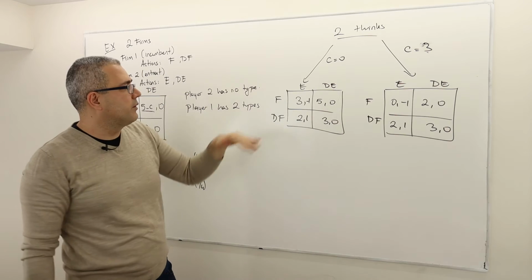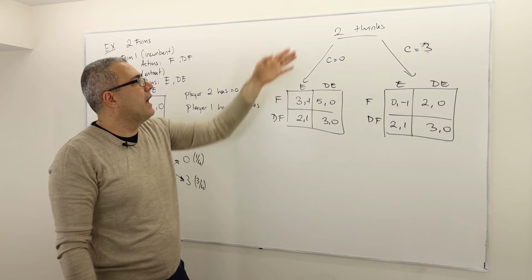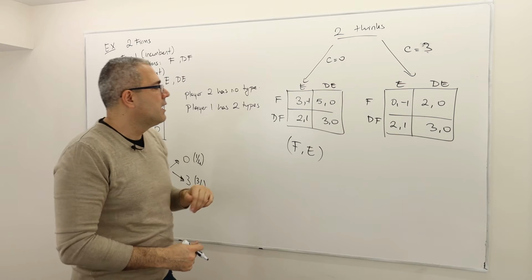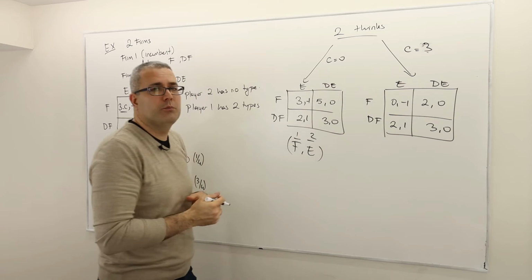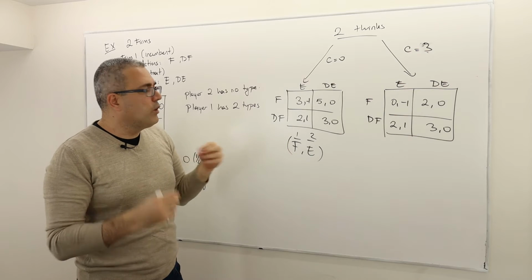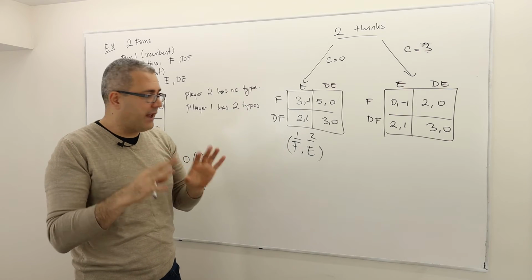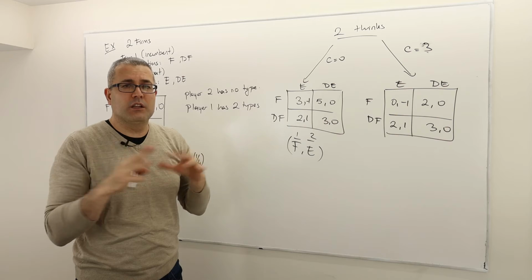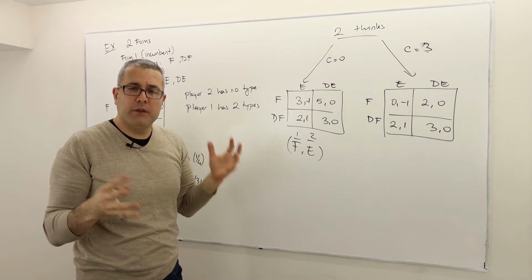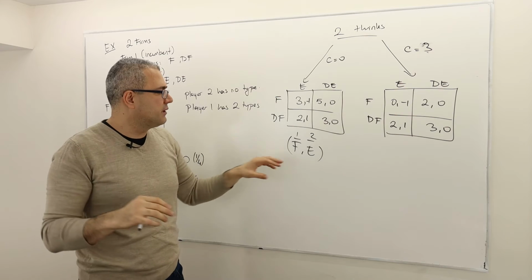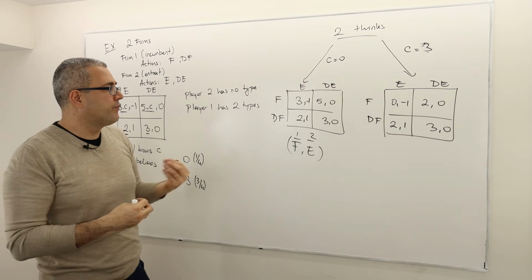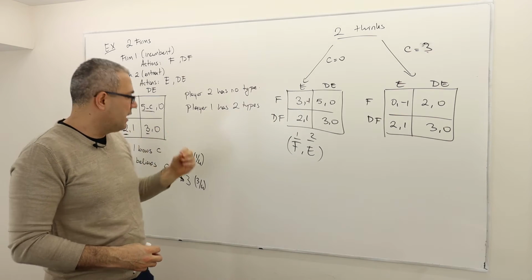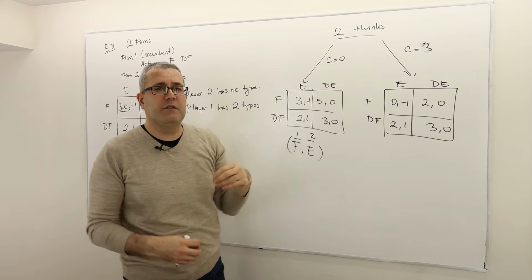So once, for example, his opponent chooses fight and player 2 chooses enter, right? Fight, enter, for example. So this is what player 1 plays, this is what player 2 plays. So here, player 1 will know about his payoff. Again, assuming that player 1 plays fight, player 2 plays enter, and this is common knowledge for some reason. Let's suppose this is known before they play the game. This is a hypothetical situation. Player 1 is going to know his payoff. Well, if C is 0, he knows that his payoff is going to be 3. If, however, C is 3, he will know that his payoff is 0.